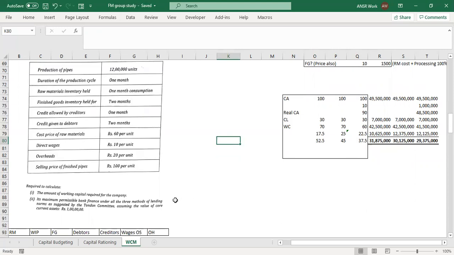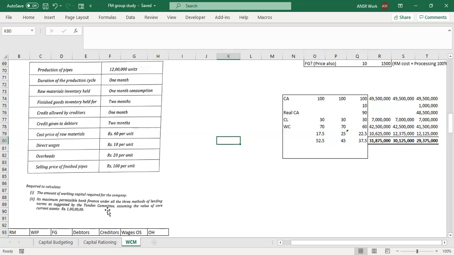So I'll post the next question in the group. You guys try by yourself, calculating the current assets, current liabilities, net working capital, and then the Tandon Committee calculation. Next weekend we'll meet again and practice a good number of questions, not just from this topic but also from the last topics. Then only we'll move on to the next topic, that is WACC, weighted average cost of capital.